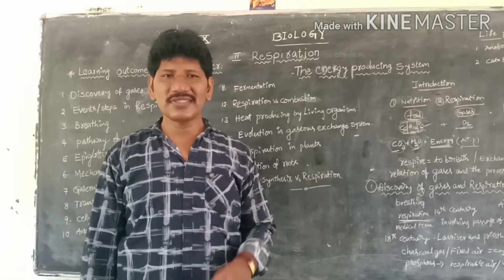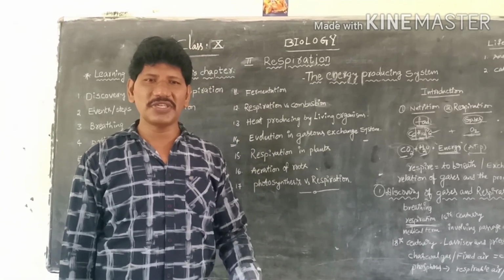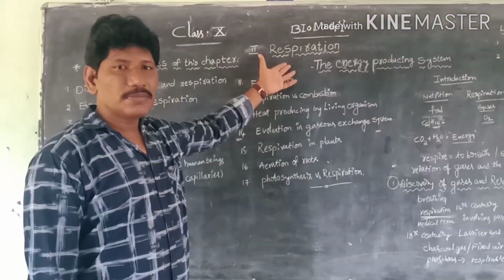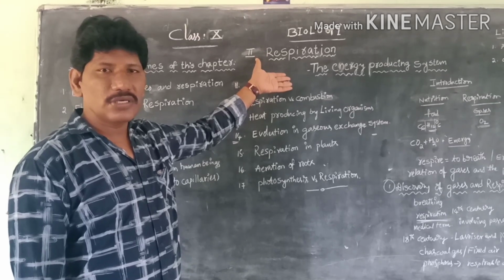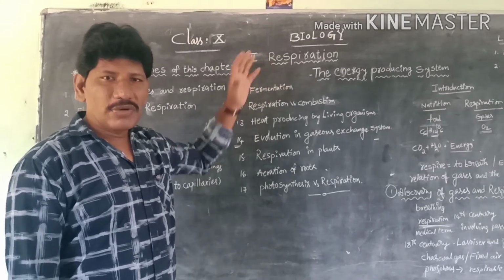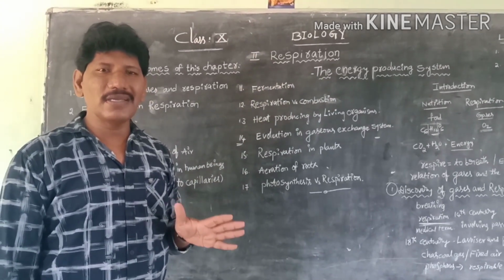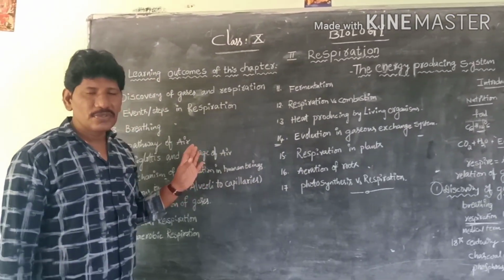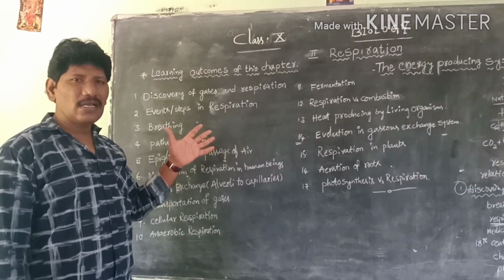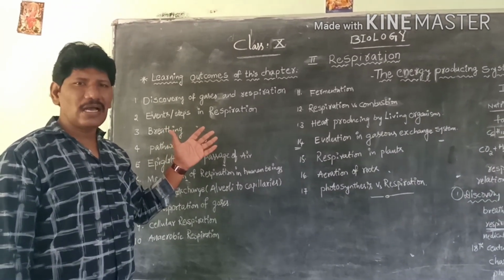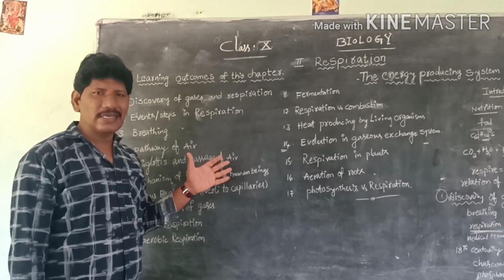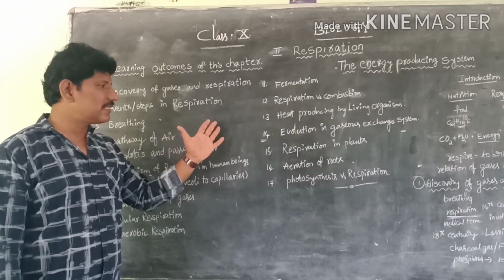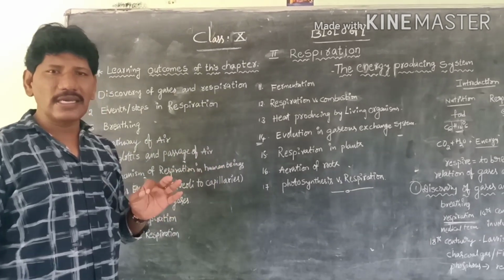Today we are going to discuss the second chapter, respiration, the energy producing system. Before starting the discussion about respiration, I would like to give a mind map or a flow chart about this chapter. When we make an index, mind map or flow chart, it gives an outline at a glance. Just by looking, the total subtopics are at our fingertips.